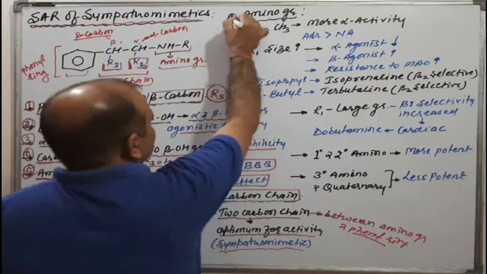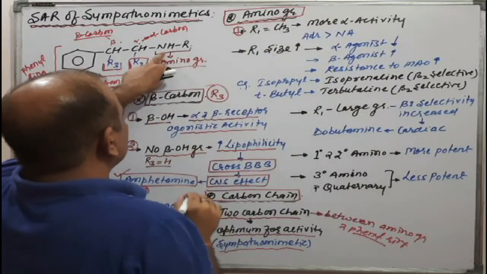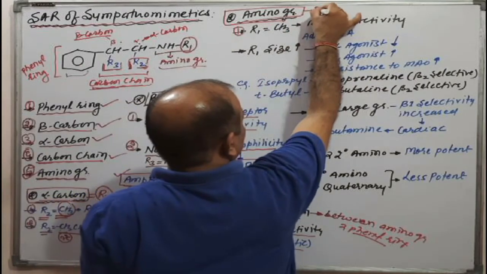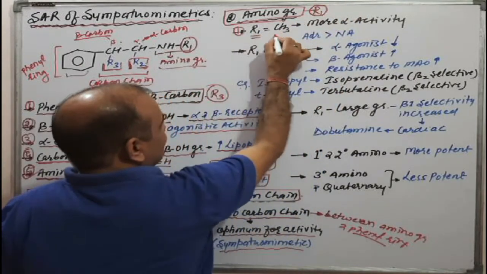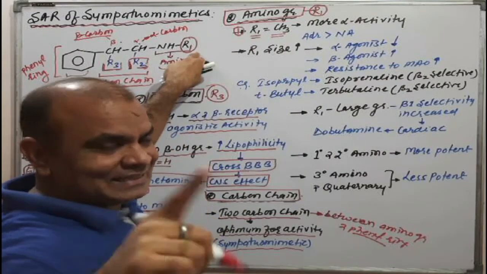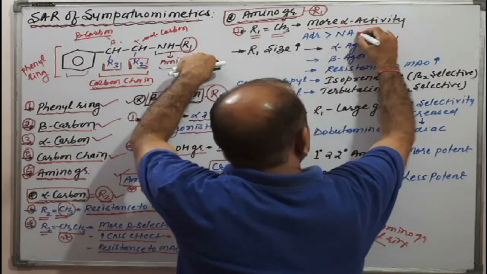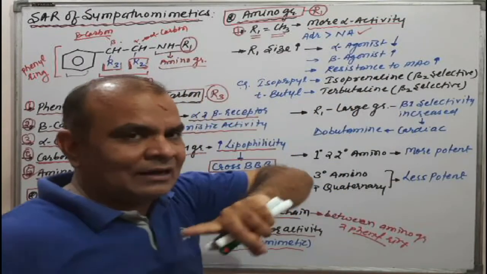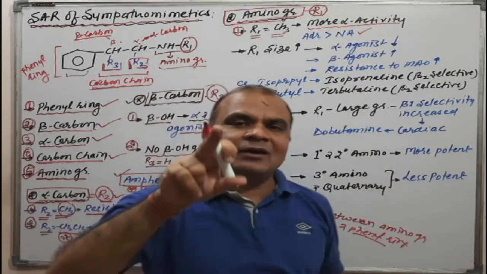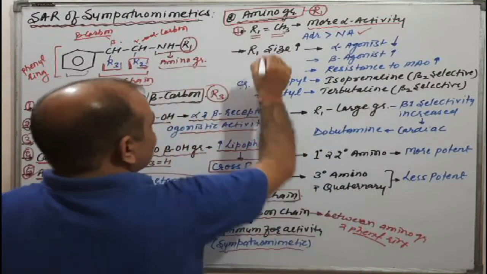Now come to the amino group. In the amino group, we are talking about the R1 substituent. Here is R1. If CH3 is put there, meaning R1 equals CH3 instead of hydrogen, then there is more alpha activity. Example: adrenaline has more alpha agonistic activity compared to noradrenaline, as adrenaline has a methyl group while noradrenaline has no methyl group. This is the first point.